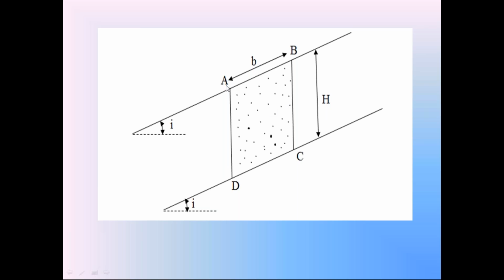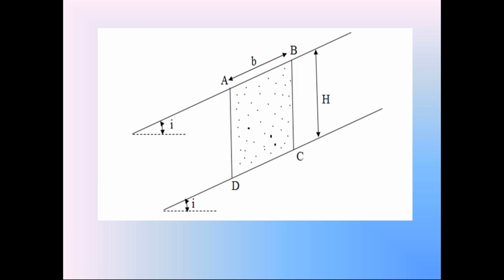But in this diagram, the width b is not horizontal. The width b is inclined. Since width b is inclined and not perpendicular to height h, the area of this soil prism is not equal to b into h.